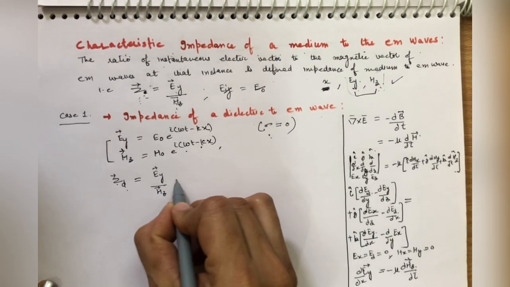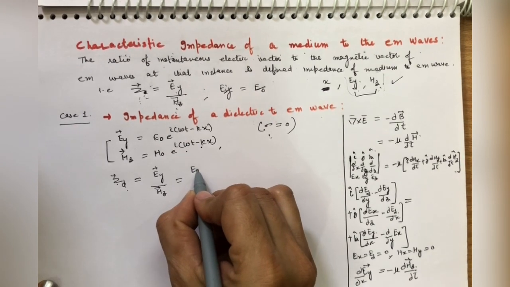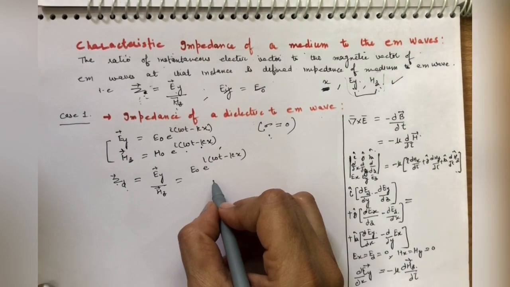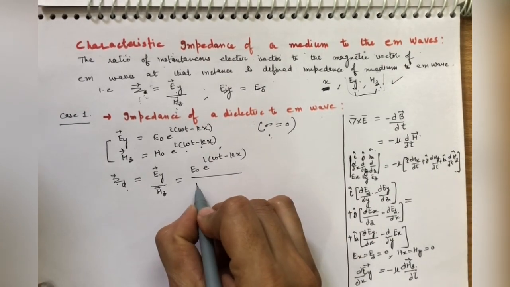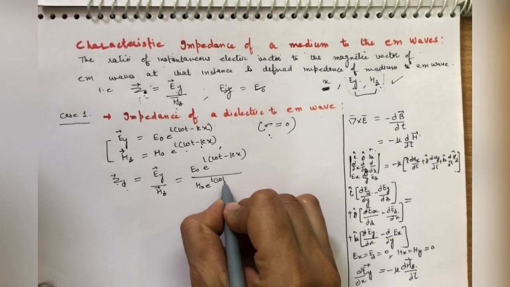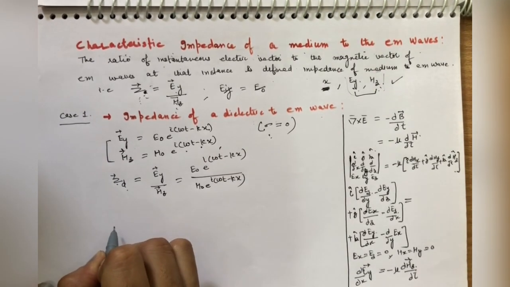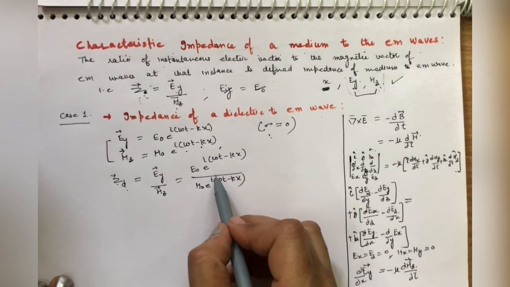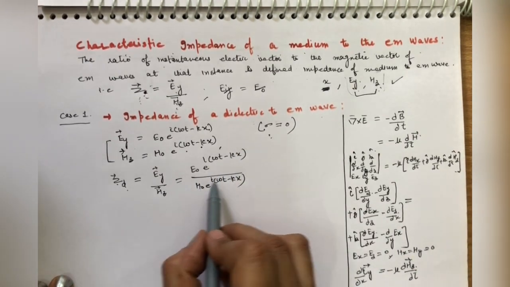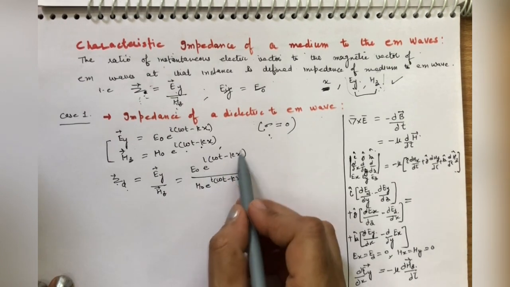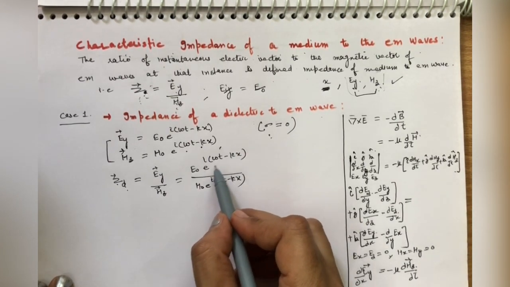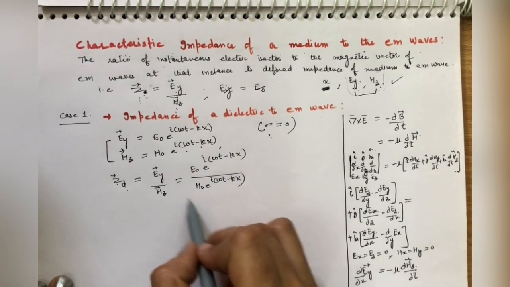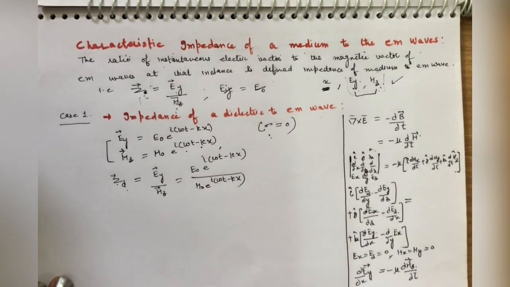Put the values: E naught e raised to power iota omega t minus kx upon h naught e raised to power iota omega t minus kx. Now you can directly use it, or you can cut the common terms. If you don't want to cut, you can use it like this.